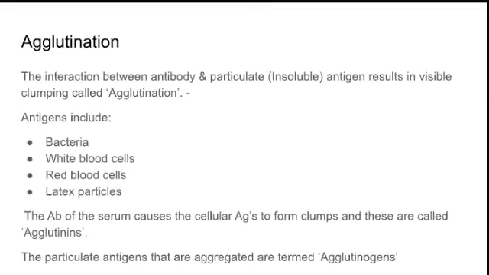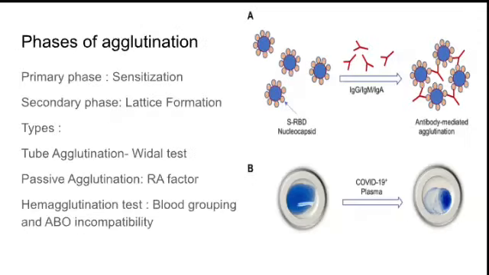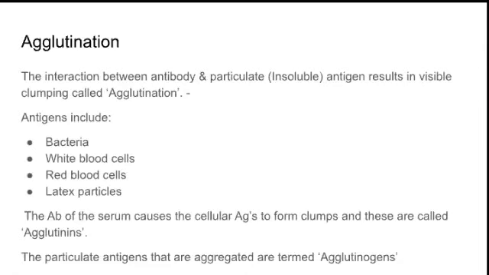The antibodies which are present in the serum and cause the clumps, we call agglutinins, and the particulate antigens we call agglutinogens. So remember, agglutinogen is an antigen, and agglutinins are antibodies present in the serum.